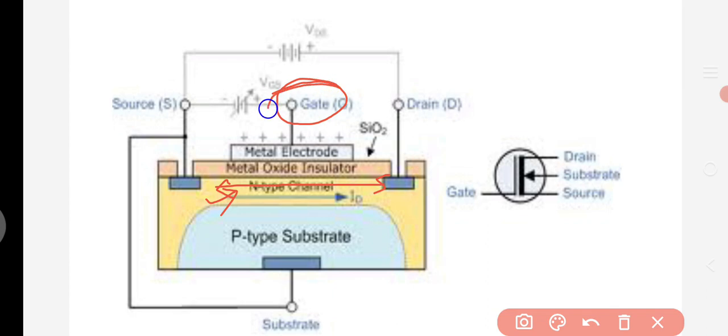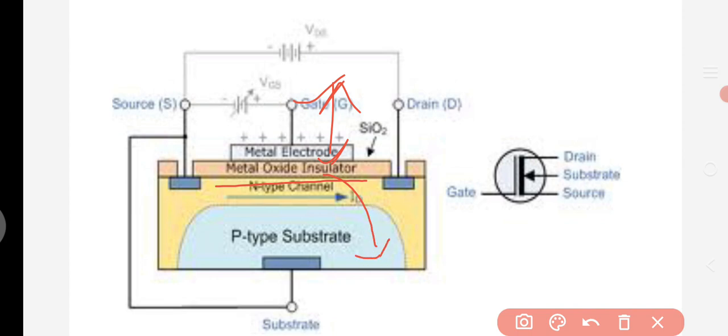Suppose we are applying a positive voltage to the gate. Under this metal oxide insulator, the holes in the p-type substrate will be repelled. So under the metal oxide insulator there is a p-type region, that is holes, and we are giving the positive charge. The holes have positive charge, and the applied gate voltage is positive. Due to this repulsion, the holes will be moved towards the substrate.